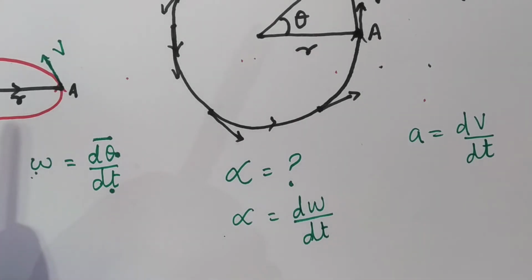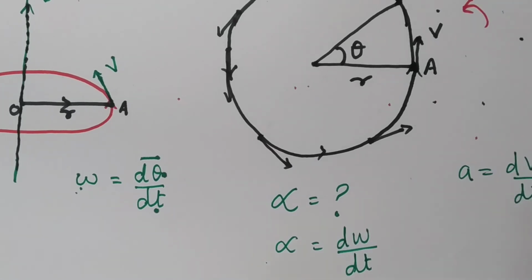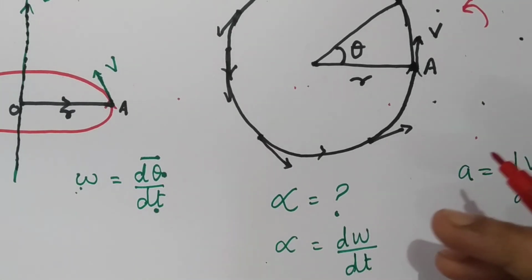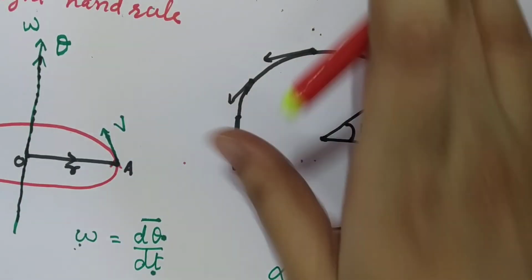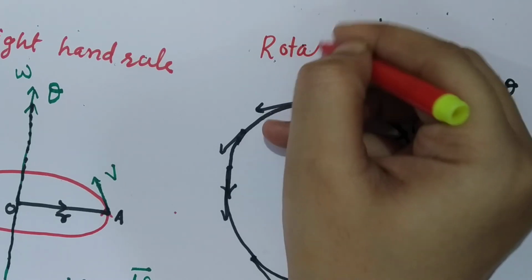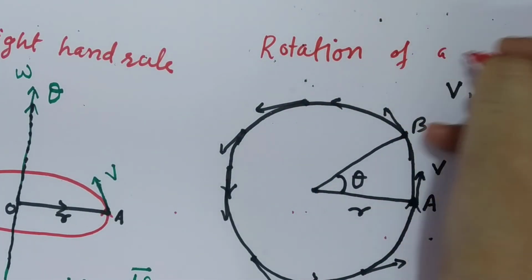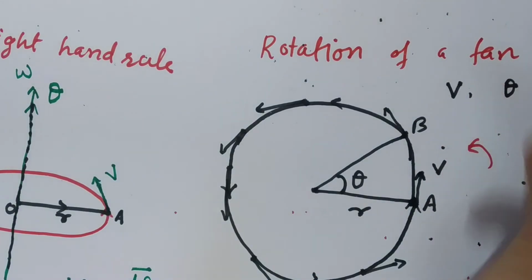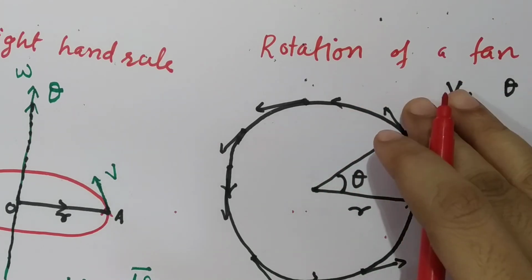Now to understand the concept of angular acceleration, let us consider one example. Rotation of a moving fan. Initially assume that the fan is switched off.